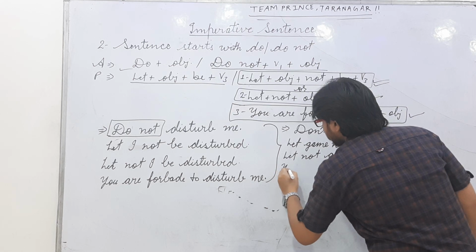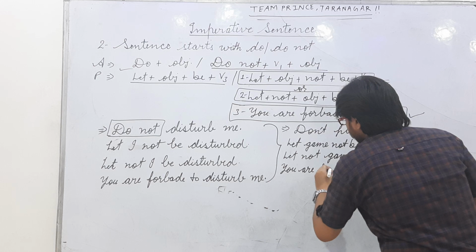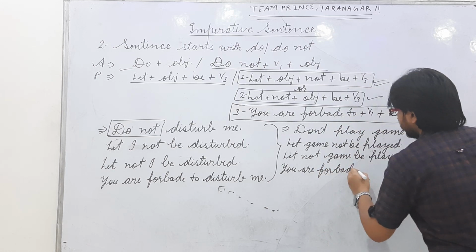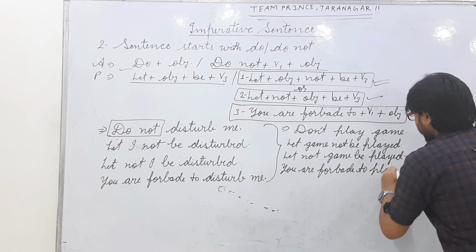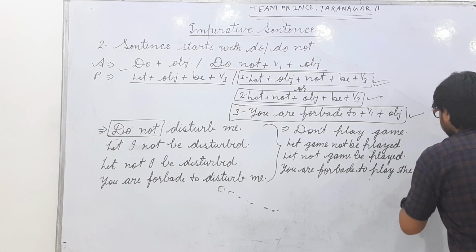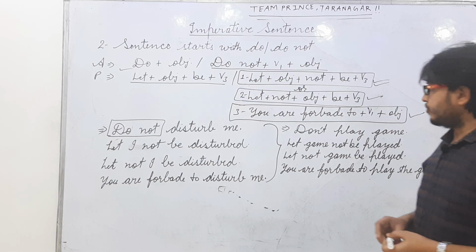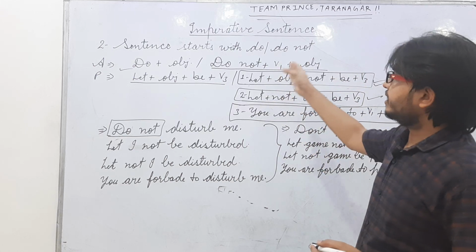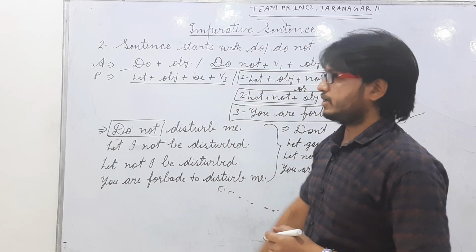You are forbidden to play the game. Okay, you can see it is a very simple and easygoing method to change an imperative sentence into passive voice. There are so many methods.